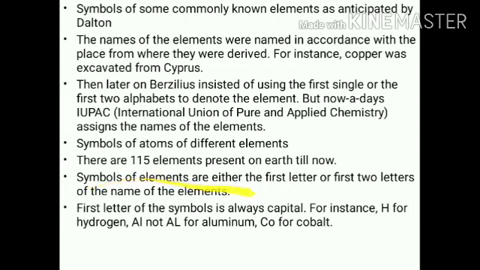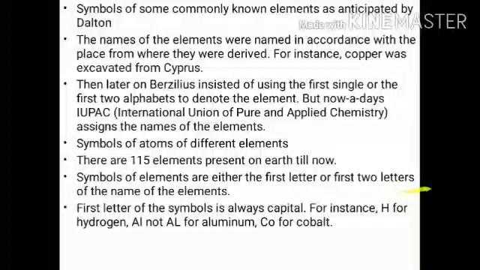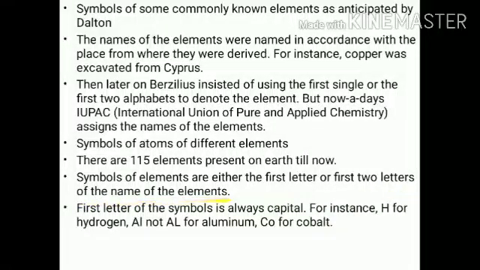The symbol of an element is either the first letter or the first two letters of the name of the element. The first letter of the symbol is always capital. For instance, hydrogen is H, aluminium is Al, and cobalt is Co. This symbol system was given by Berzelius.